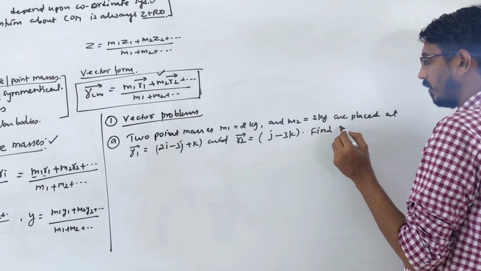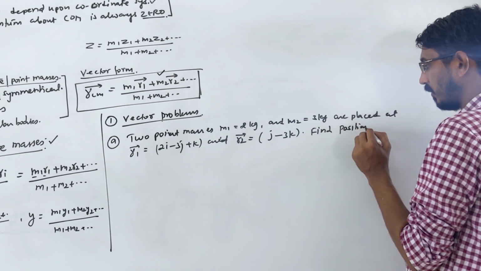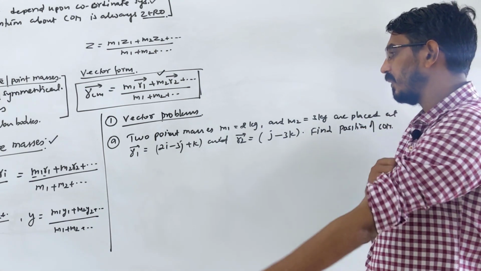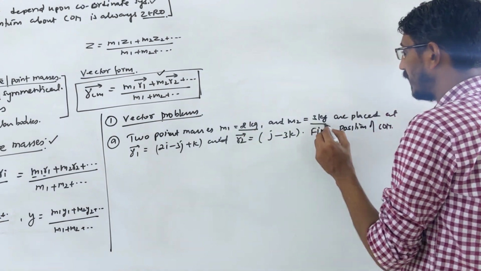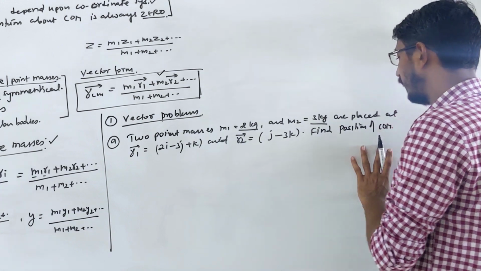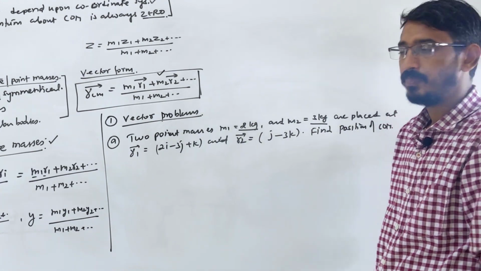Find the position of the COM. 2 point masses are given, 2 kg and 3 kg, placed at some coordinates given in vector form, and they are asking to find the position of the center of mass.